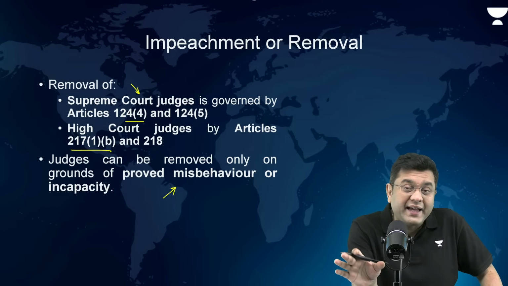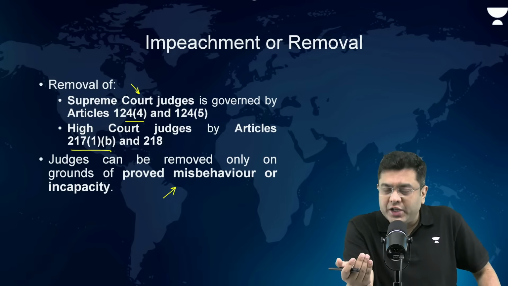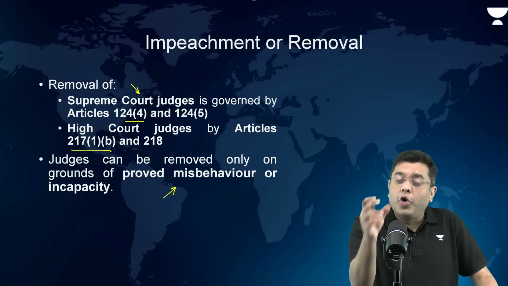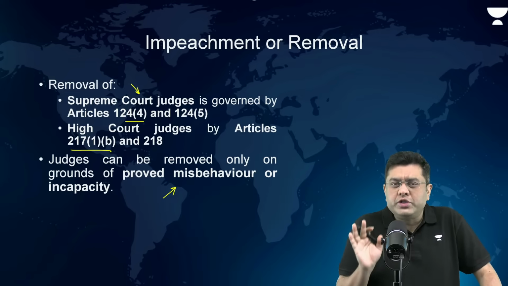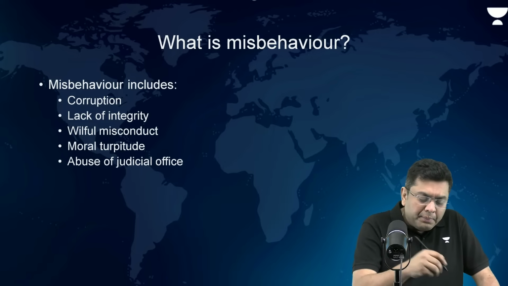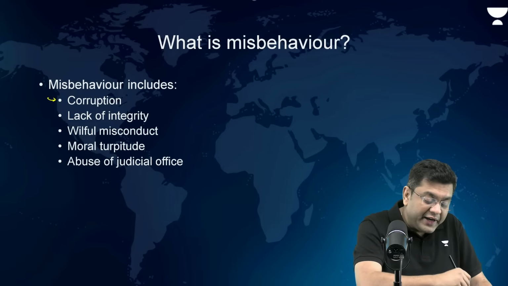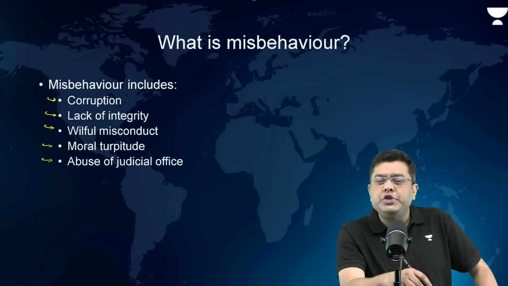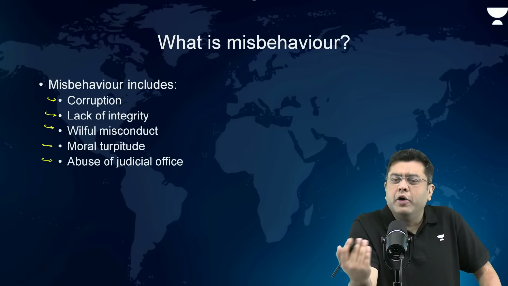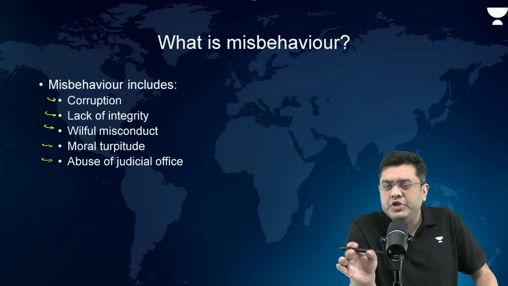Now, is this proven misbehavior cited in the Constitution as well? So that is not cited in the Constitution, but the Supreme Court through multiple judgments has cited what is meant by misbehavior. And it is not a closed list, by the way. So, misbehavior includes charges of corruption, lack of integrity, willful misconduct, moral turpitude, as well as the abuse of judicial office in any of the actions which have been discharged as an official.